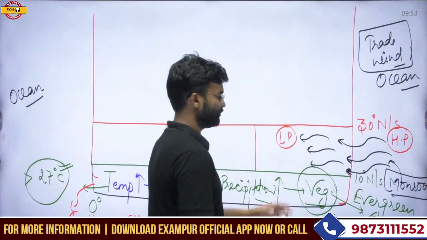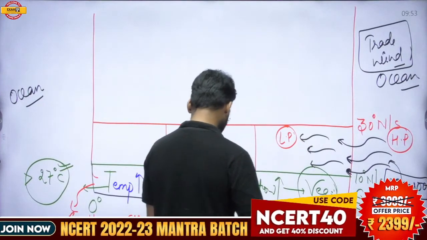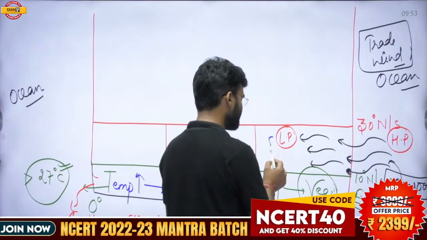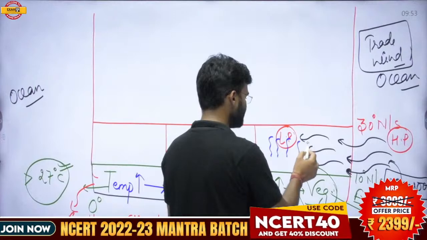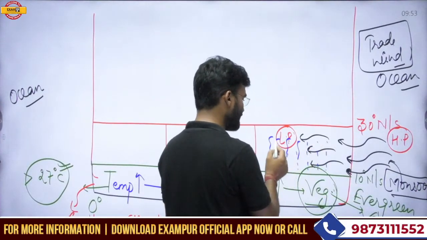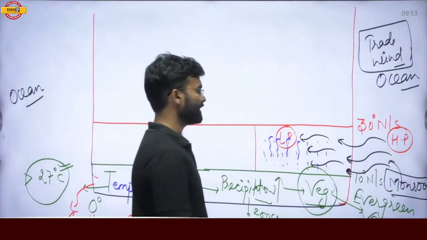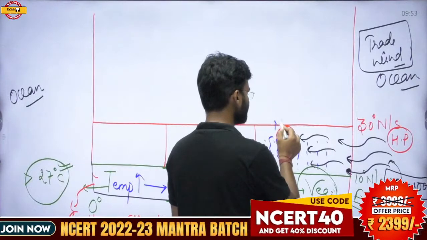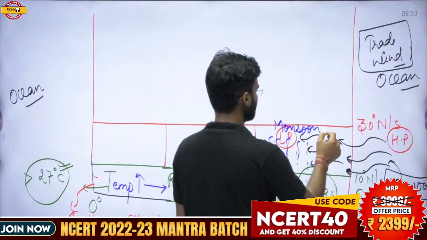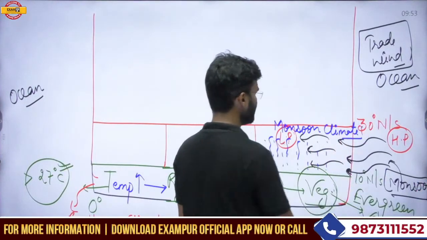When it enters the land part, it starts to precipitate, and the amount of precipitation is higher. That climatic zone getting this precipitation is called the monsoon climatic zone.